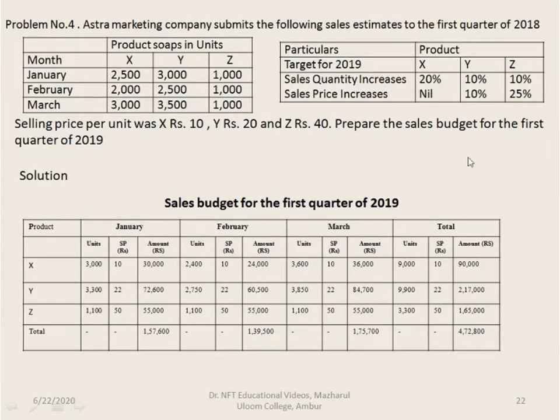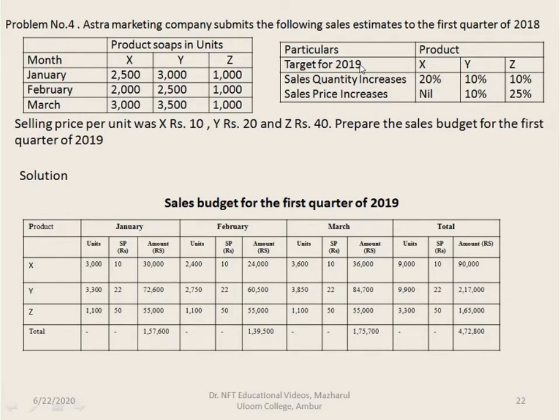Problem number 4. Astra Marketing Company submits the following sales estimates for the first quarter of 2018. Details of product sales of X, Y, and Z are given for the 3 months, January, February, and March.